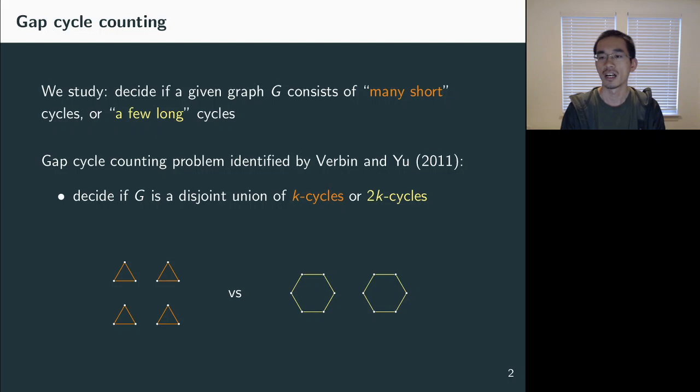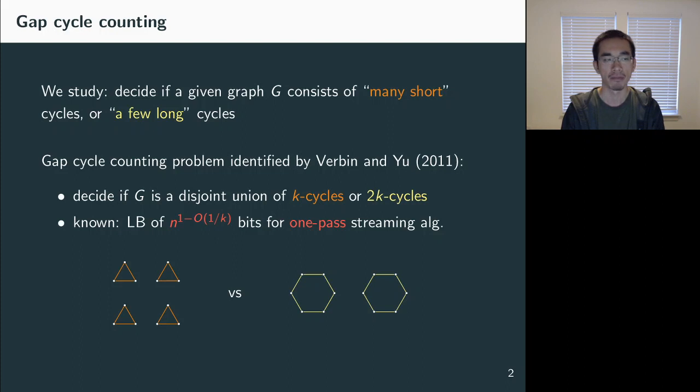In fact, one such example was identified by Verbin and Yu in 2011. They defined a problem called gap cycle counting, where there is a constant factor between these two cases. The problem asks to decide if the input graph G is a disjoint union of k cycles or a disjoint union of 2k cycles, that is, cycles of length k or cycles of length 2k. They also proved a lower bound for this problem: any one-pass streaming algorithm must use space at least n to the 1 minus 1 over k to decide this.